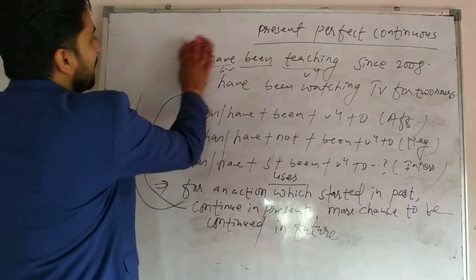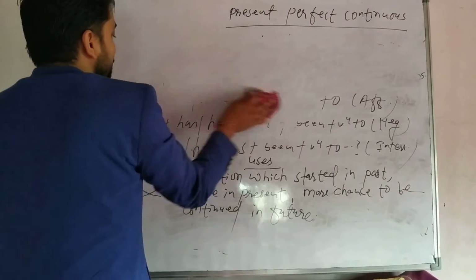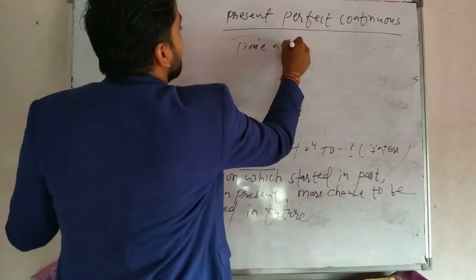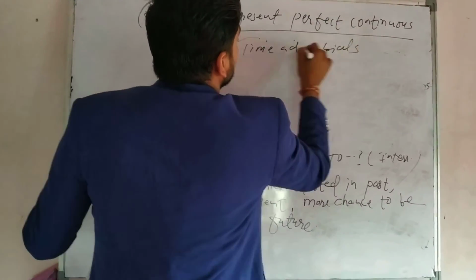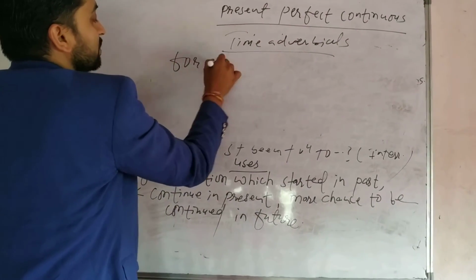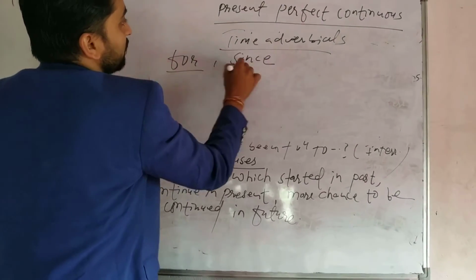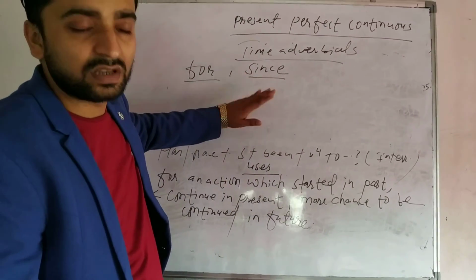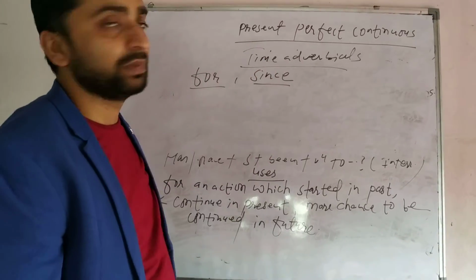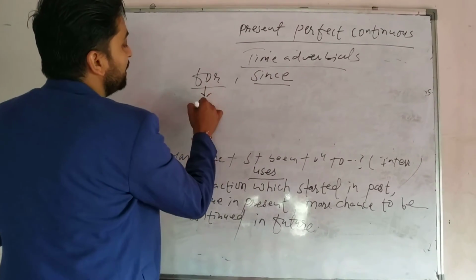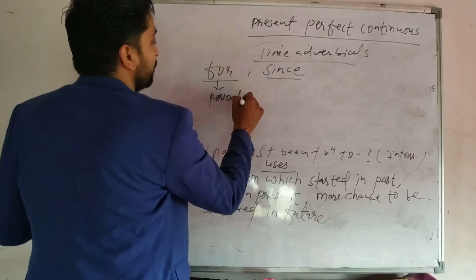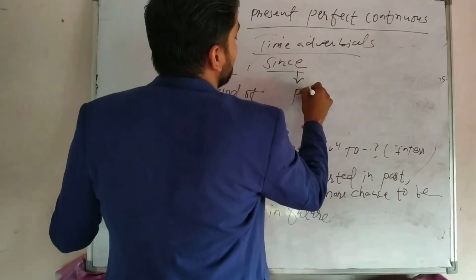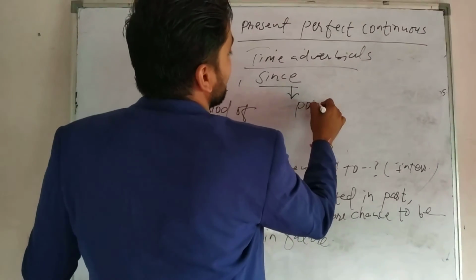Okay. And now about the time adverbials. Generally, for and since are used. For and since are used in present perfect continuous tense. Sometimes to some extent they are used in present perfect also, but generally in present perfect continuous. So for is used for a period of time. Okay, focus here. This is very important. Period of time. And since is used for a point of time.